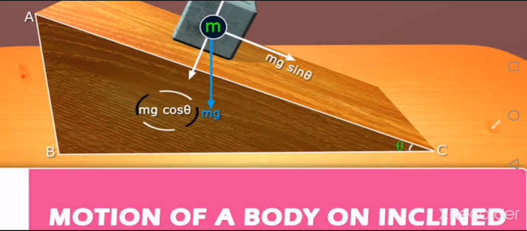Now here you are going to discuss the motion of a body on a rough inclined plane. Motion of a body on an incline. Here you have three sets of derivations, out of which we will see each one by one in the video. So for today's class, let us see the first case, that is a body moving along an incline due to its own weight. So let us come to the derivation.